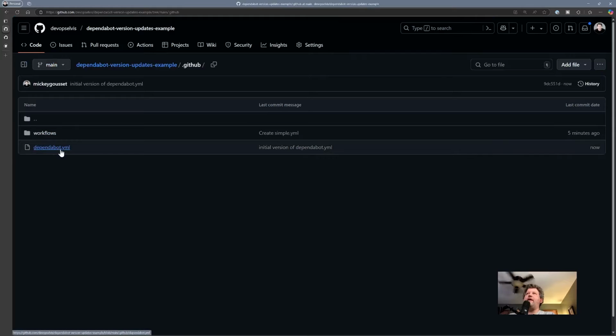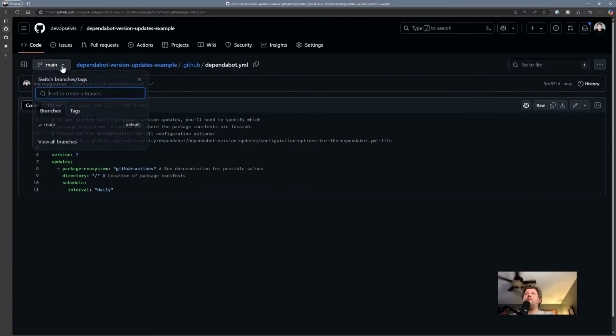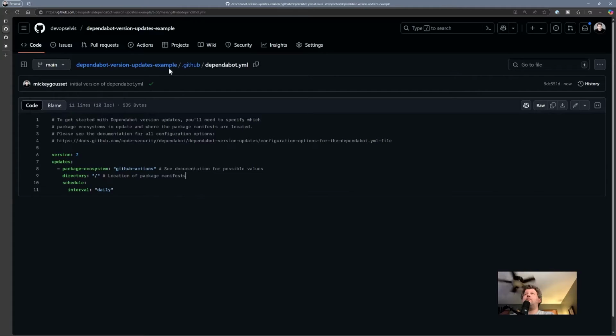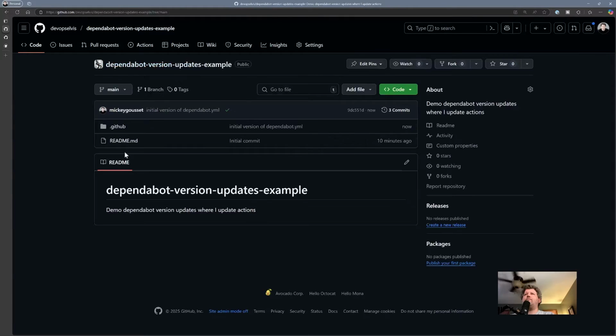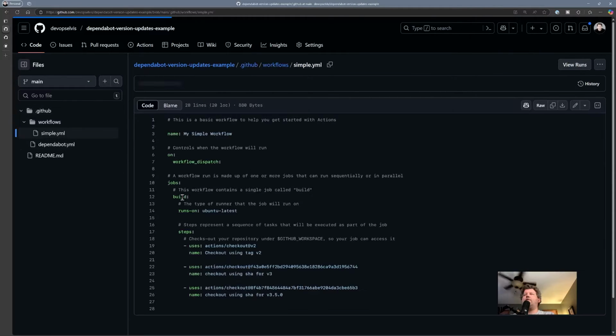So now, with my dependabot.yaml file in place, what I'm hoping it's going to do, and I may have to pause the video and come back if it doesn't do it that quickly, is it's going to come out to my workflows folder. It's going to see my simple workflow with these versions that aren't the latest versions, and hopefully we'll open up a pull request to get them to the latest versions.